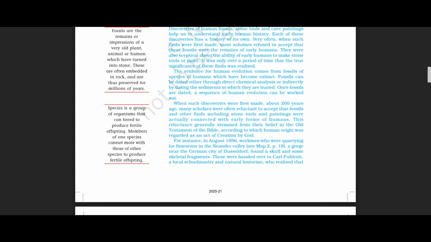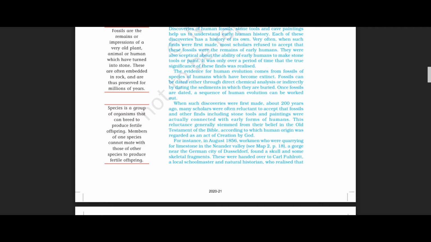Okay, so fossils can be dated through two methods. One is through direct chemical analysis, and the other is indirectly, by dating the sediments in which they are buried. So fossils can be dated through two methods: first directly, through direct chemical analysis, and second indirectly, by dating the sediments in which they are buried.